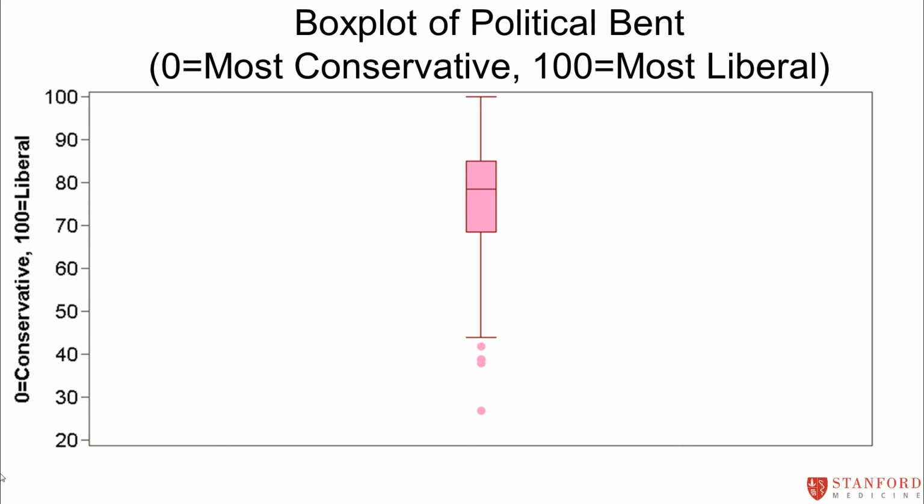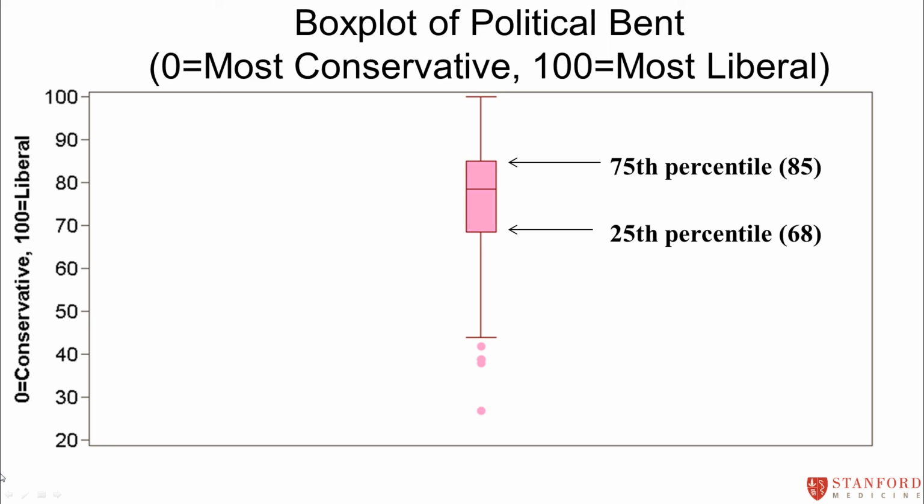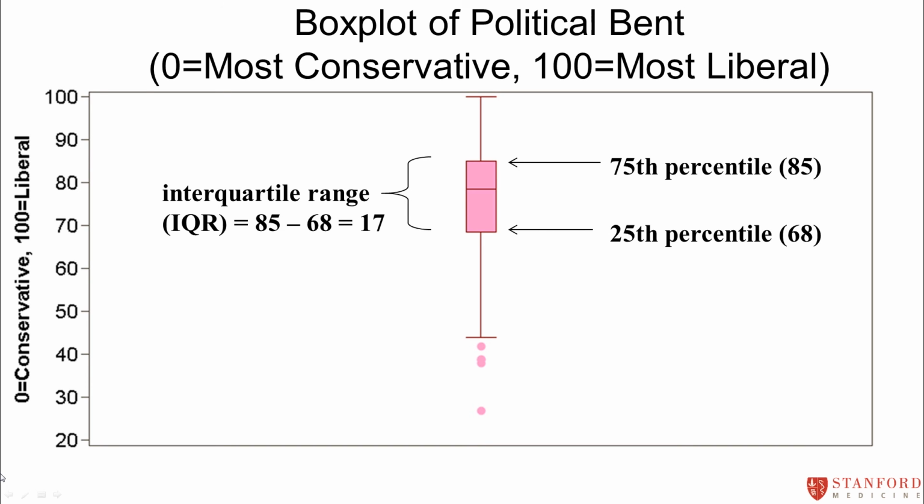We saw the interquartile range again when we looked at the box plot. So here is the box plot of political bent in my Stanford students. 0 was the most conservative, 100 was the most liberal. And again, the middle 50% of the data lay between 68 and 85, so most students in the liberal and democratic range. And so we would subtract those two values to get the interquartile range, which I abbreviate as IQR, and that value comes out to be 17. So that gives you a sense of the spread of the data as well, that middle 50% of the data in this case is pretty tight.